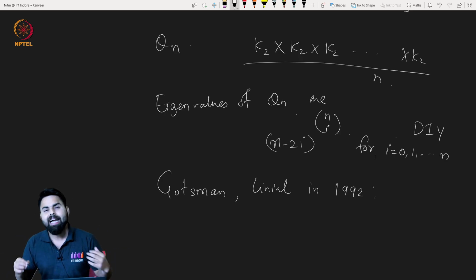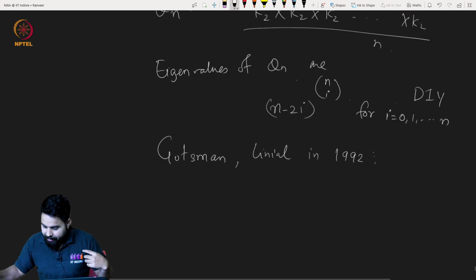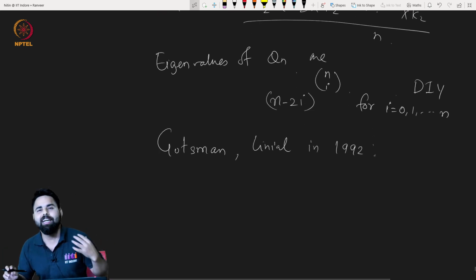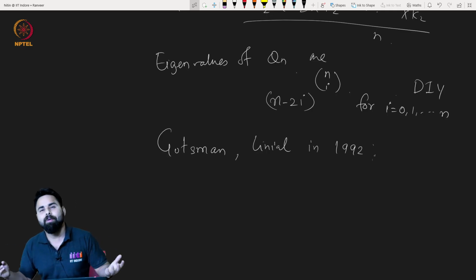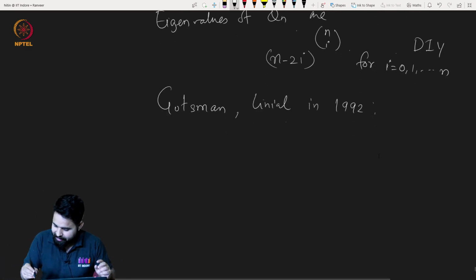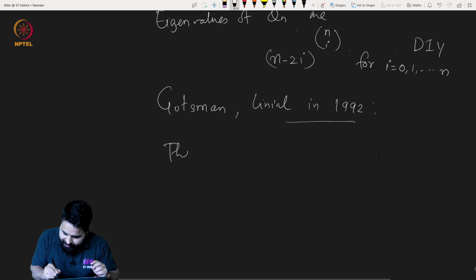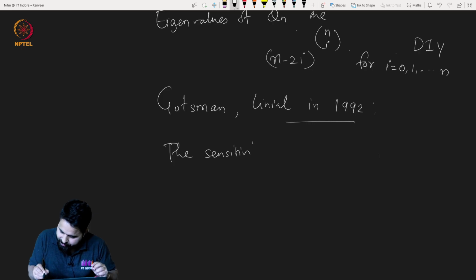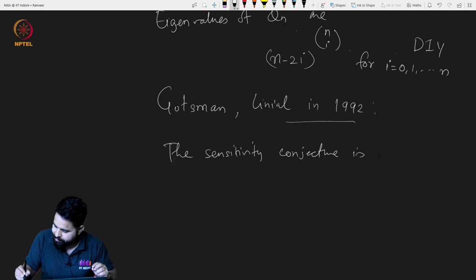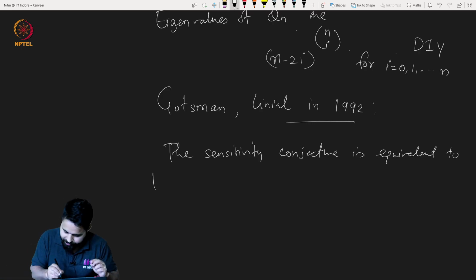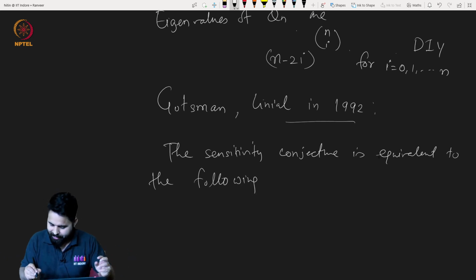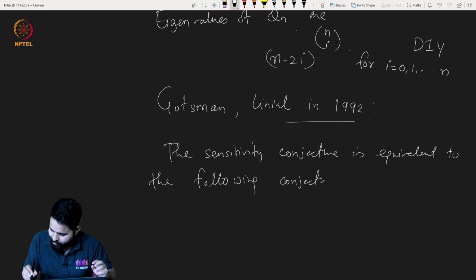I will write down the conclusion or equivalence that will be relevant for us. That conclusion is this: the sensitivity conjecture is equivalent to the following conjecture or statement, which is now a theorem.